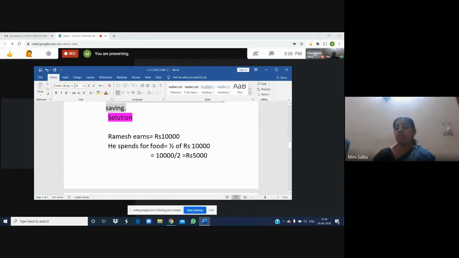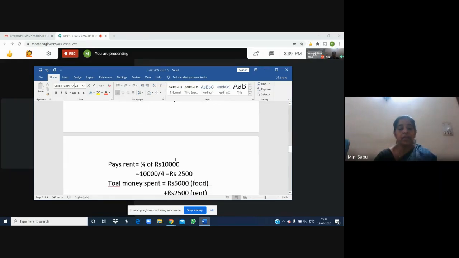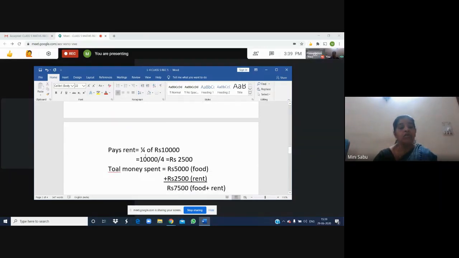He spends for food 1/2 of rupees 10,000. Is it clear? How do you find out 1/2? 1/2 means divided by 2. 10,000 divided by 2. What is 10,000's half? It is 5,000. That means 5,000 rupees he spends for food.